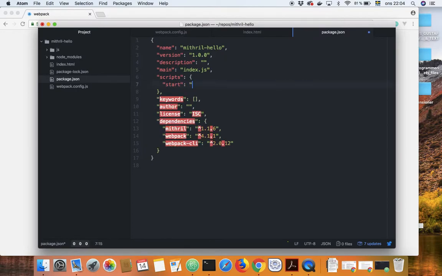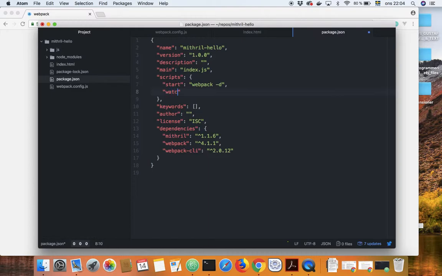You also need to add some scripts in your package.json file. Start script, which will run webpack in development mode, and a watch script, development mode --watch. This will watch the files and package again if anything changes.